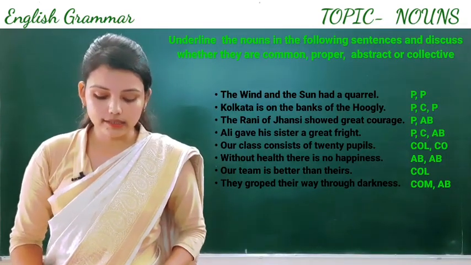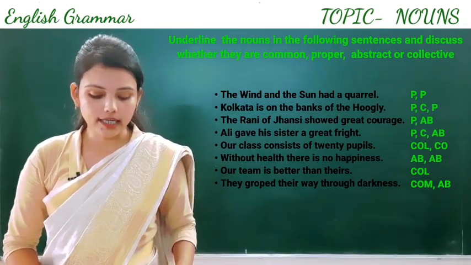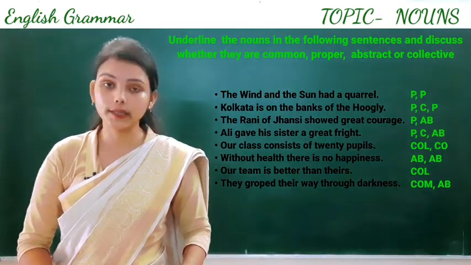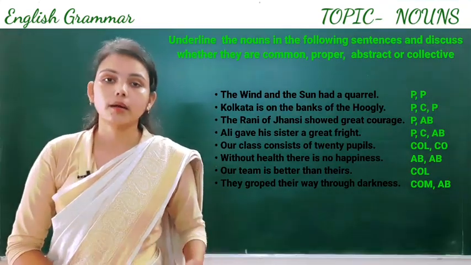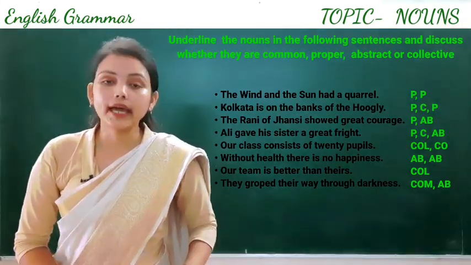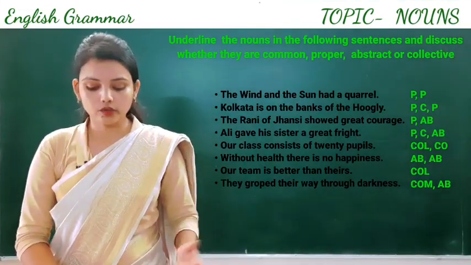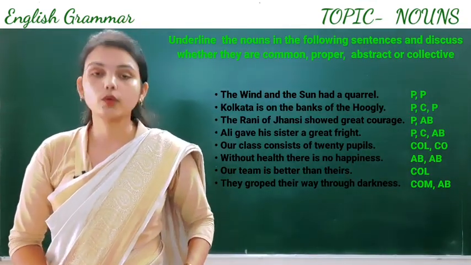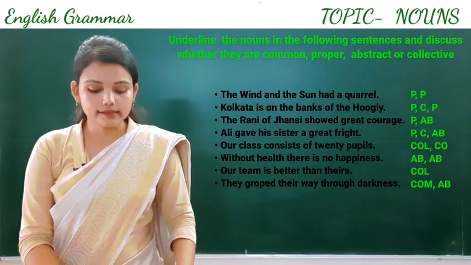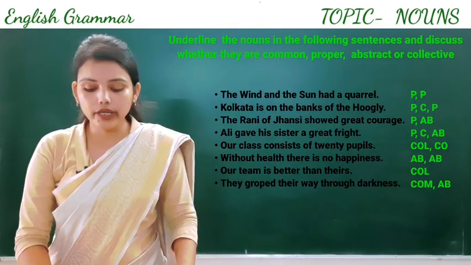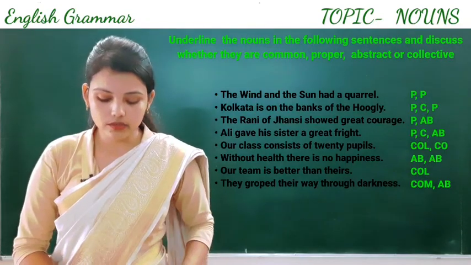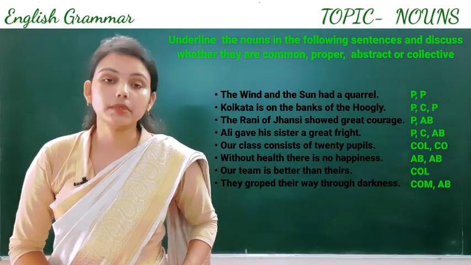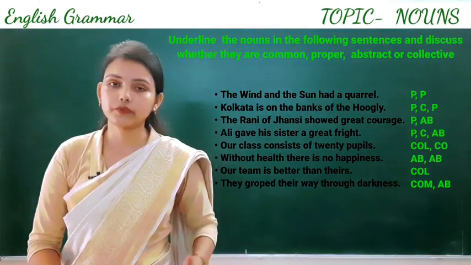Next is: Kolkata is on the banks of the Hooghly. Underline the nouns. First is Kolkata, second is banks and third is Hooghly. Kolkata is a particular name, so it is a proper noun. Banks, there is no specific name, so we will use it as a common noun. Hooghly is a proper noun. Third one: The Rani of Jhansi showed great courage. Underline the nouns: Rani of Jhansi and courage. Rani of Jhansi is a proper noun and courage is an abstract noun.